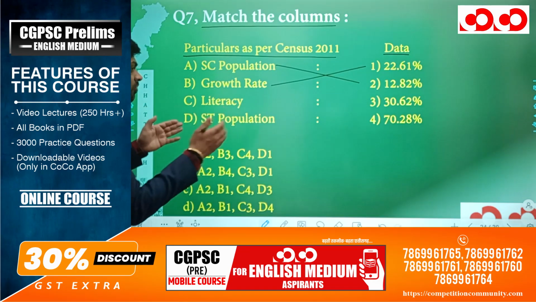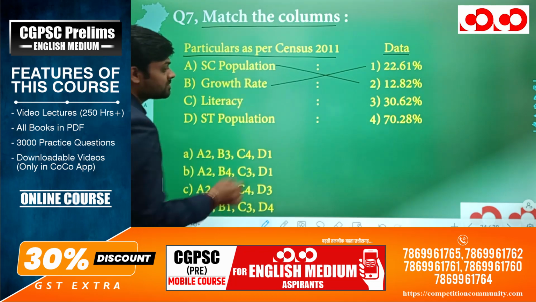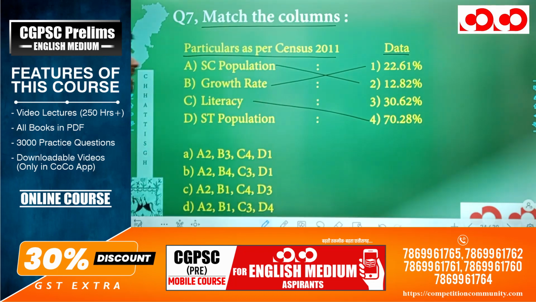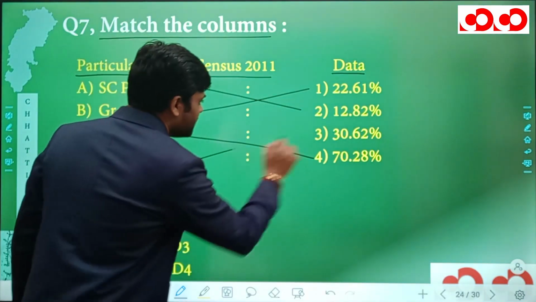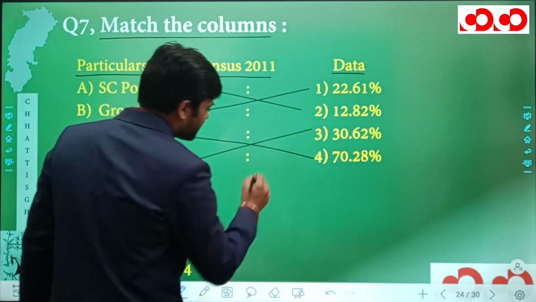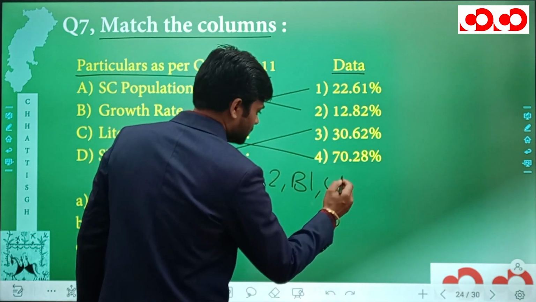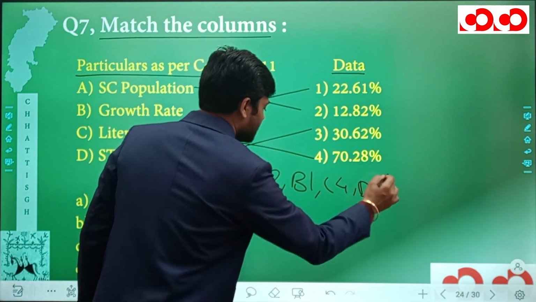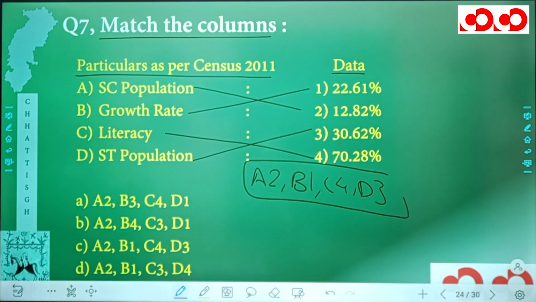Next, we have literacy. This is also what we have already discussed. Literacy rate in Chhattisgarh according to census 2011 is 70.28%, and ST population in Chhattisgarh according to census 2011 is 30.62%. So when forming pairs, we have A2, B1, C4 and D3.